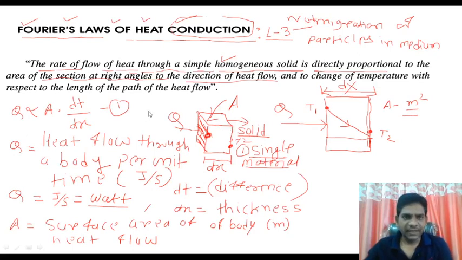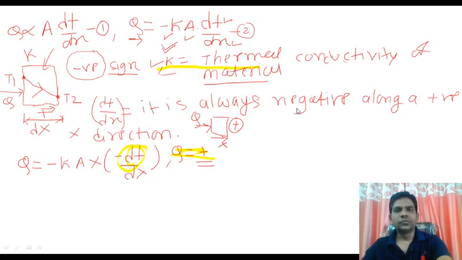And from this diagram, from this explanation, from this law, we have to understand the complete statement of Fourier's law. Boys, you should always know this equation. It is very important regarding the exam point of view and regarding numerical solving.